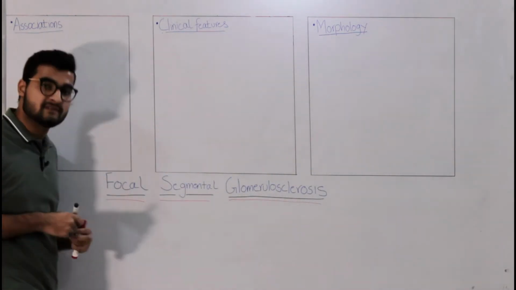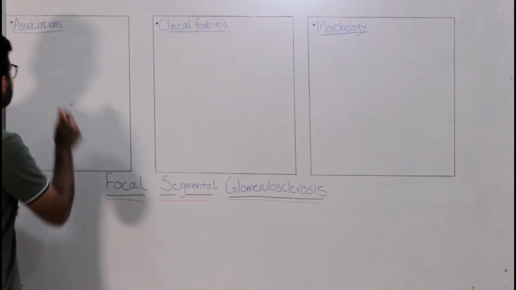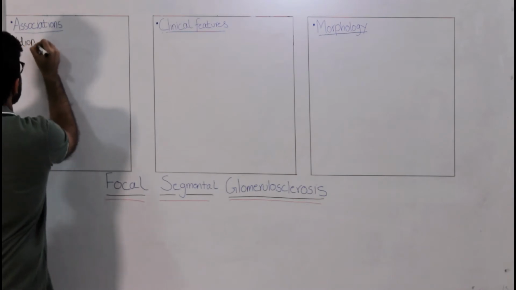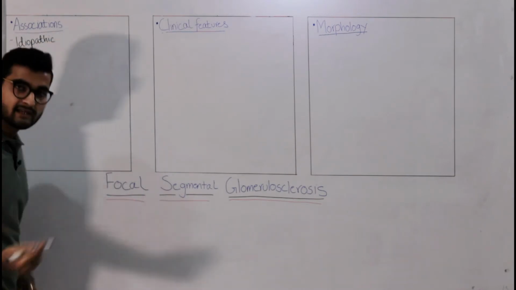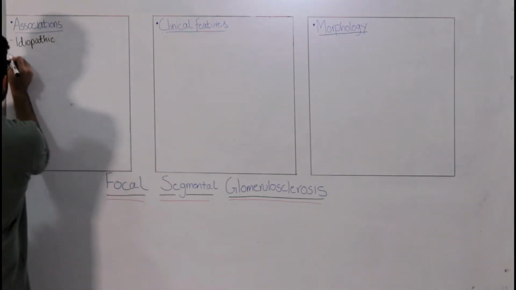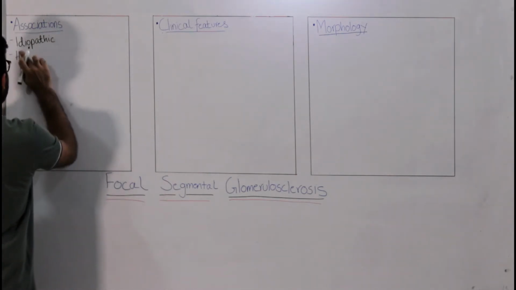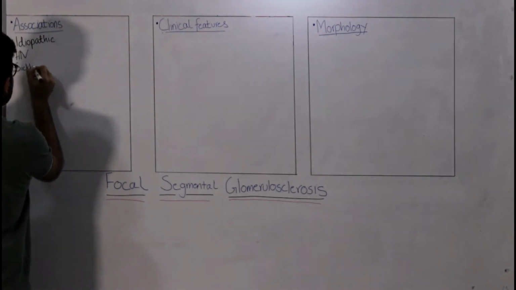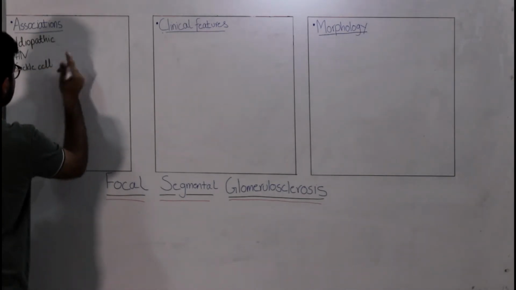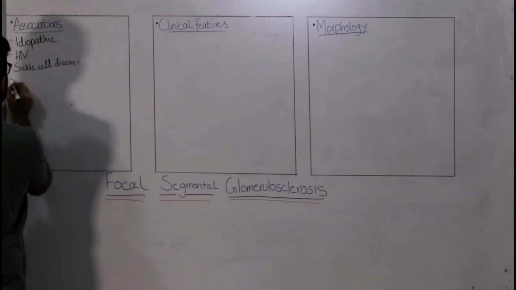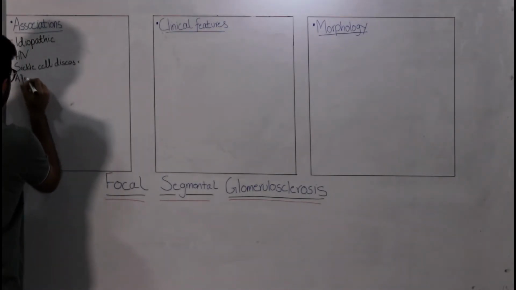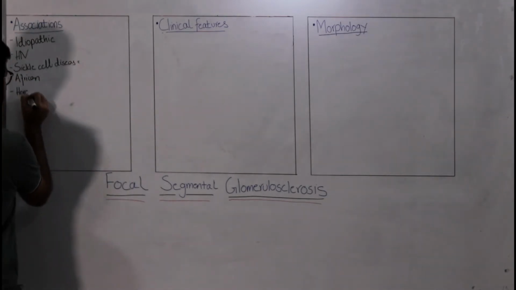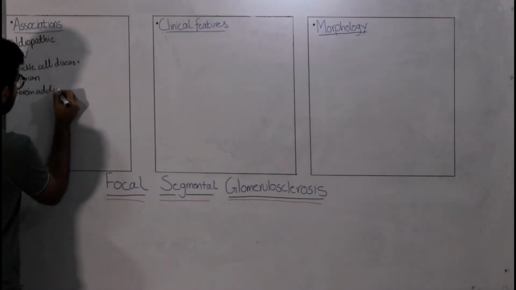Let's talk about the associations, that is, how can a person get FSGS. So the first association being idiopathic. So the disease could be idiopathic in nature. But if it is to be secondary, what would be the associations in that? The first one being patients who have HIV are at risk of developing FSGS. Patients who have sickle cell disease are at risk of developing FSGS. Apart from that, patients who are Africans, the African community is at risk of developing FSGS. Patients who are heroin addicts are at risk of developing it as well.